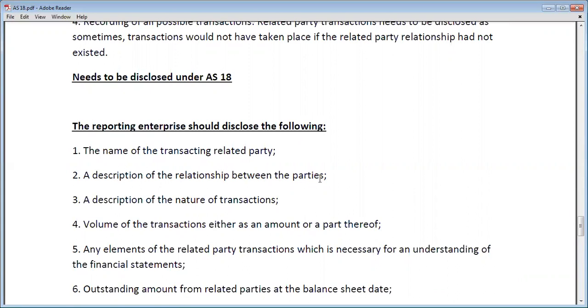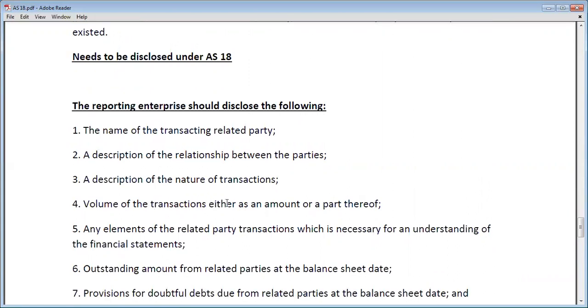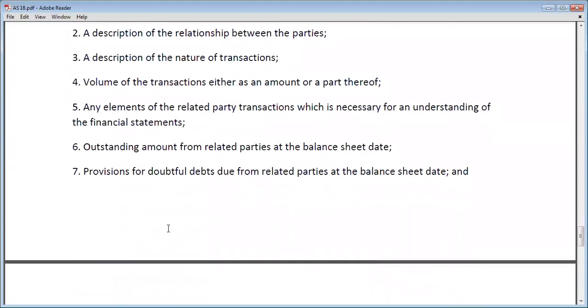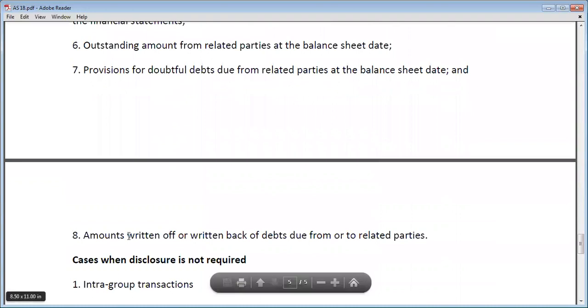Relationship between the parties, a description of the nature of the transaction, volume of the transaction, either an amount or a part thereof, any elements of the related party transaction which are necessary for the understanding of the financial statements, outstanding amount from related parties at the balance sheet date, provision for doubtful debt due to related parties at the balance sheet date, and amount written off or written back of debts to or from the related parties.